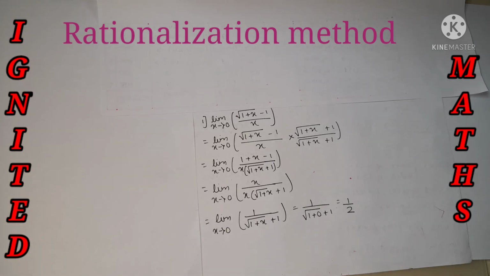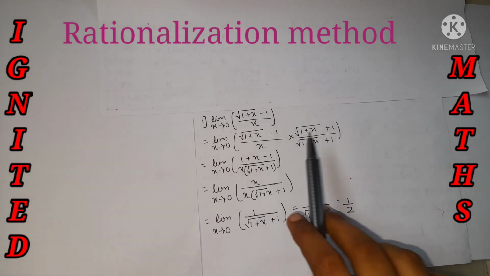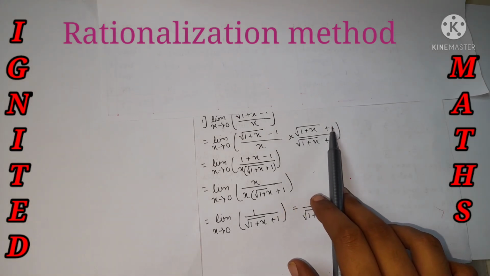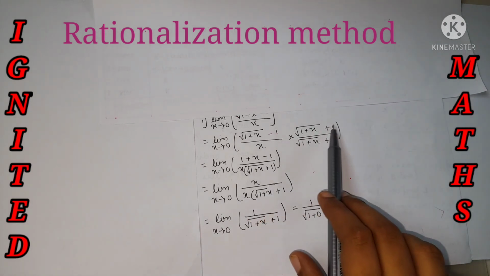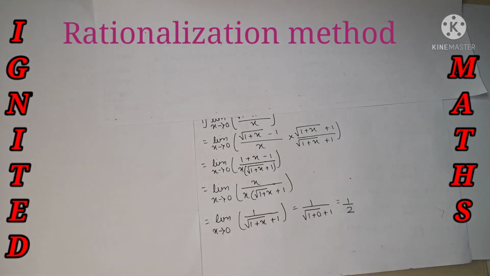If we use the factorization method, we can't do any further solution. So we use the other way, which is rationalization. We multiply by root of 1 plus x plus 1 divided by root of 1 plus x plus 1. Over here it is minus, so we rationalize with plus.